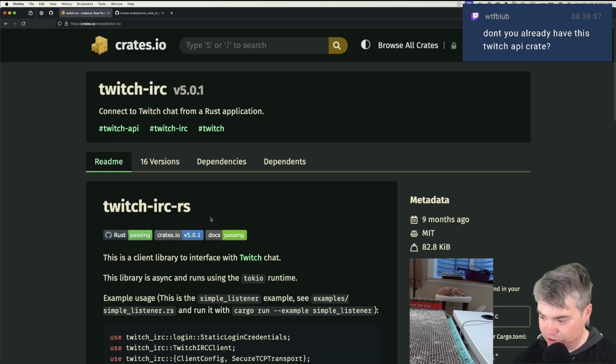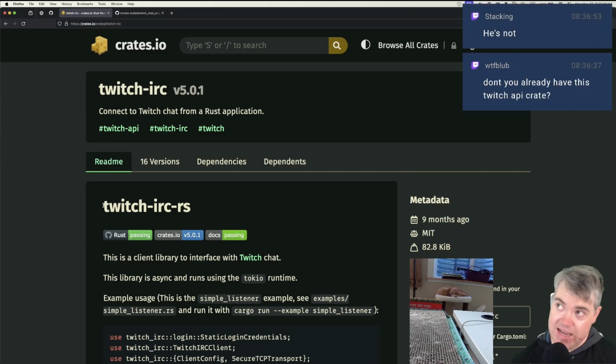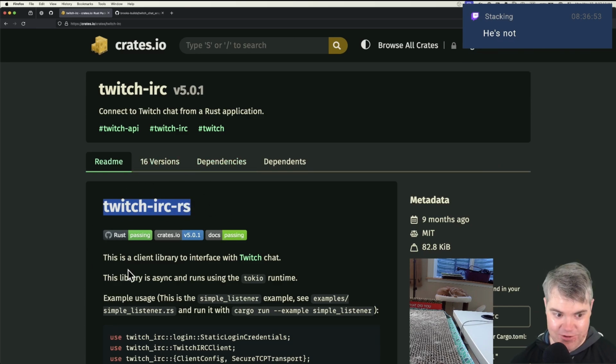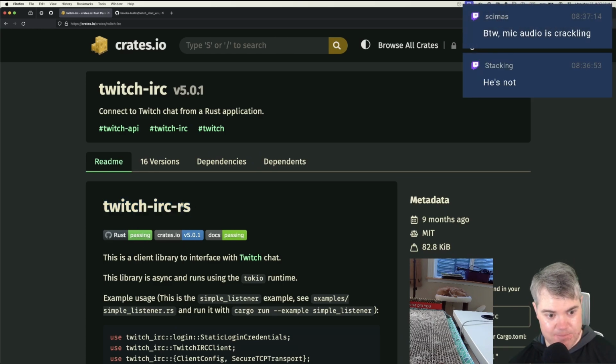Don't you already have this Twitch API crate? I have a wrapper, but I wrote it when I guessed on small, and now I'm using everything with Tokyo. So now I need to basically redo it. So it's like, okay, well, if I'm going to redo it, let's also check to see if there's a better library for us to use. And it looks like this is what it is. So I think what we're going to do is do a major overhaul to the Twitch chat wrapper.